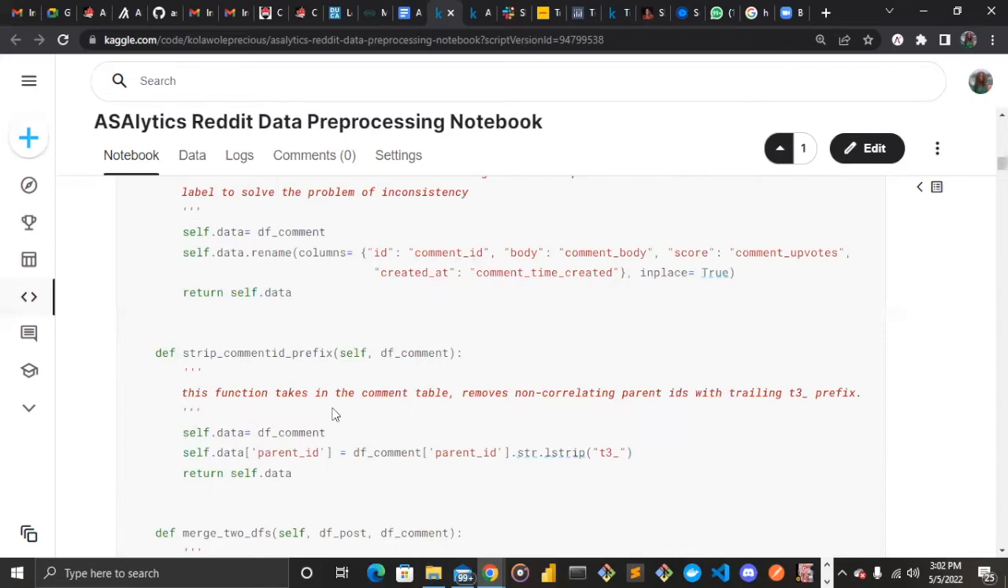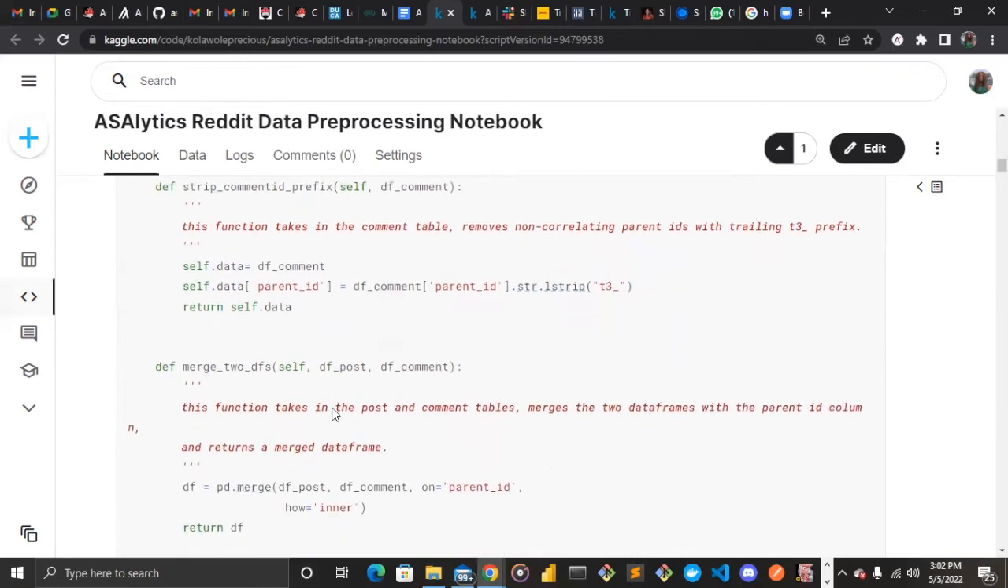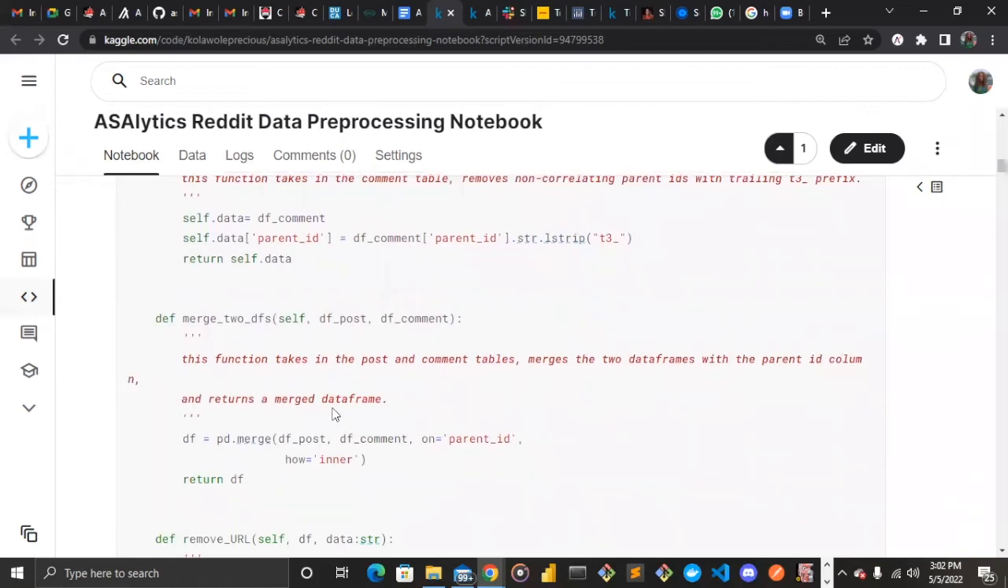So the aim here is to make the comments table's parent ID correlate with the post parent ID table. Moving on, we had to merge the two data frames, the two tables together, so as to turn them into one and perform the necessary analysis. We merged them on the parent ID, which had been previously worked on, creating an inner join on them.